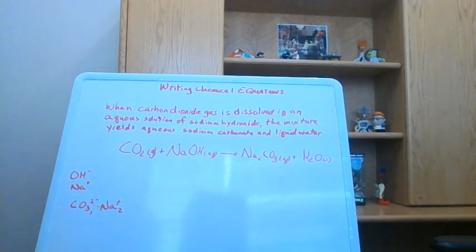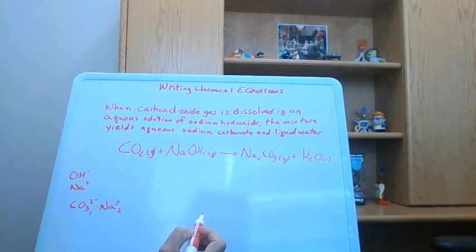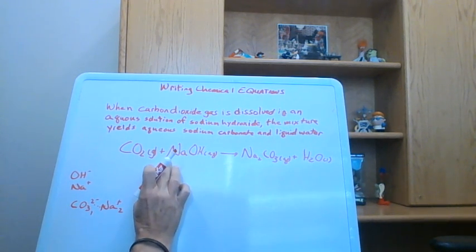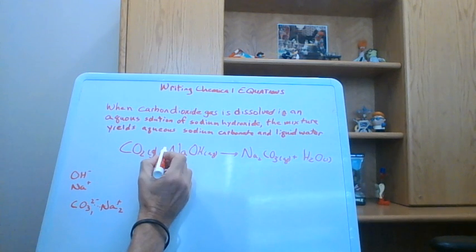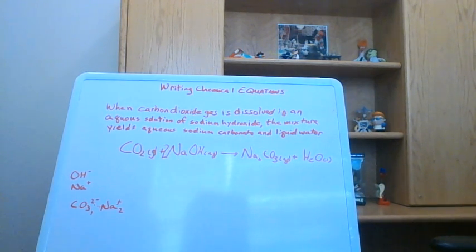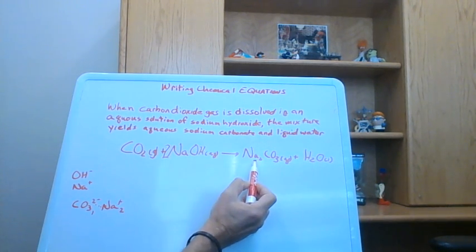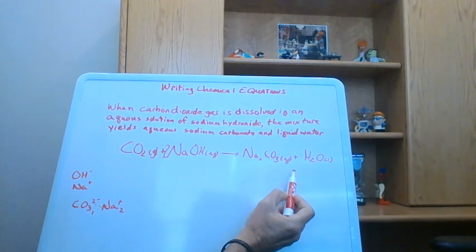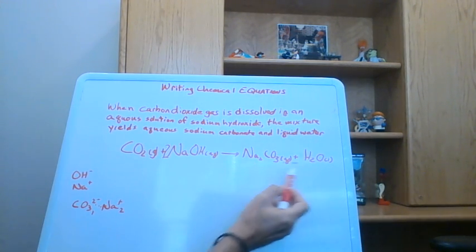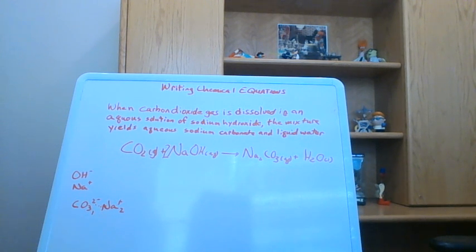Right, and if we look, we're not balanced at this point. Right, because we have 2 sodium here and only 1 sodium here. So we can go through the whole thing, or we can put a 2 there, and that should balance everything else. We have 1 carbon, 1 carbon, 2 sodium, 2 sodium, 4 oxygen, 4 oxygen, 2 hydrogen, and 2 hydrogen. So that should be our final balancing of that equation.